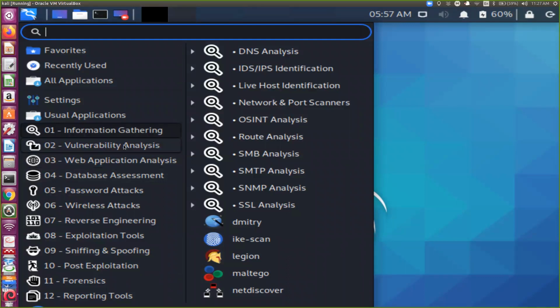So I'm not going to show you the installation of VirtualBox or Kali Linux. We will start directly with how to work with this. And to install, again I'm telling you, it's very easy. Go to the documentation, install VirtualBox first, then download the ISO file, and then you will get this kind of interface.